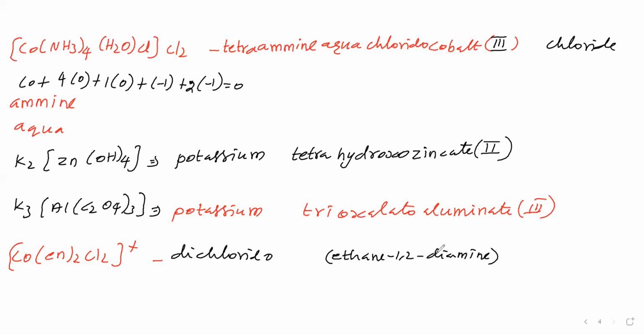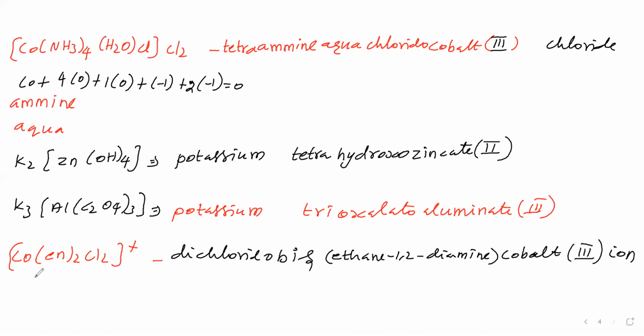Now, the name of the ligand contains the word di, and en is present 2 times, so we have to say bis. Next, the Co name we can say as it is because it is a cationic complex. So the central metal is cobalt. Its oxidation number is +3 and it is an ion, therefore we say ion. Like this we said.